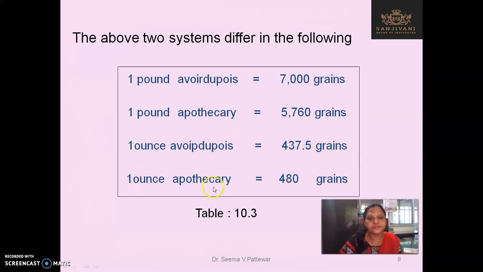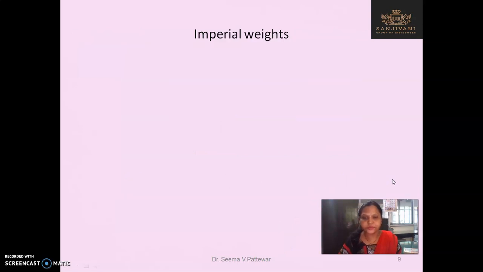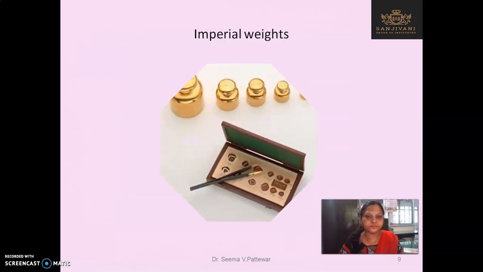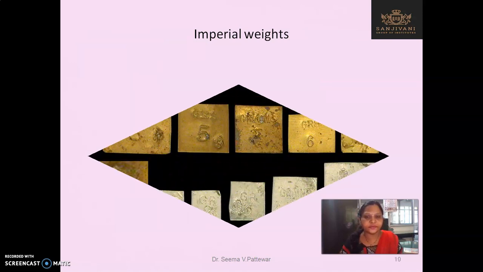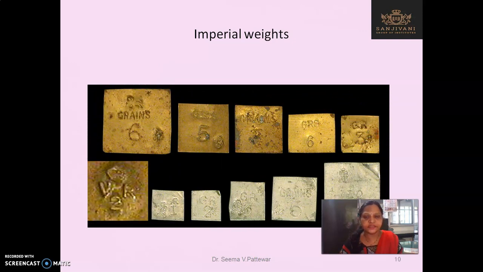And 1 ounce in apothecary is equal to 480 grains. So these are the imperial weights, or these are the traditional weights, you can say.